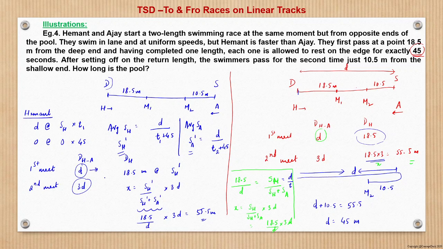So speed is constant here, though speed in this case is different from the speed in the other case, right?